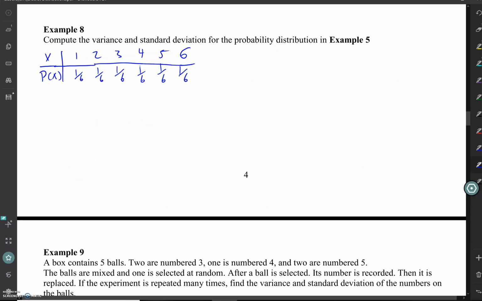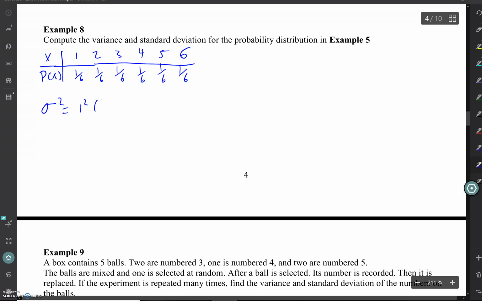Since we already know we can get this on the calculator, I'm going to show us how the formula would work, just so that we have it. So, I'm going to find the variance first, and the variance formula said that you would take the x's and square them, multiply them by their probabilities, and then add all those together. So we'll start there.